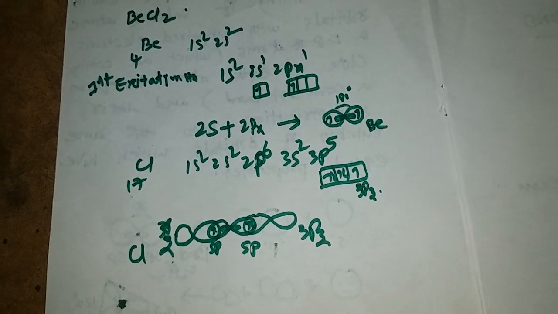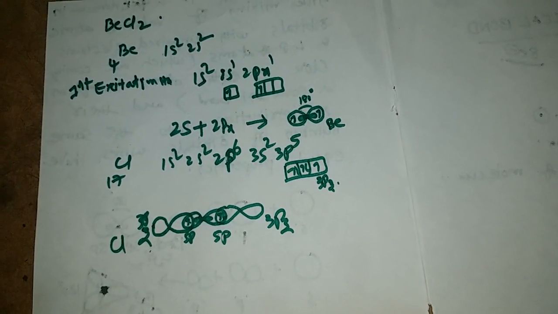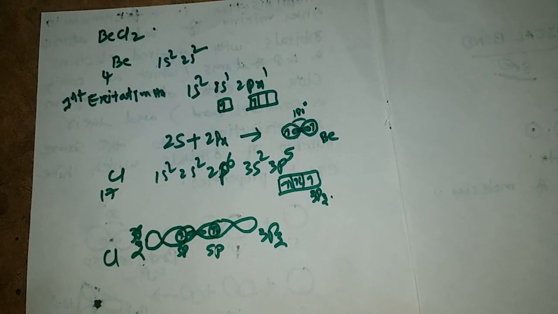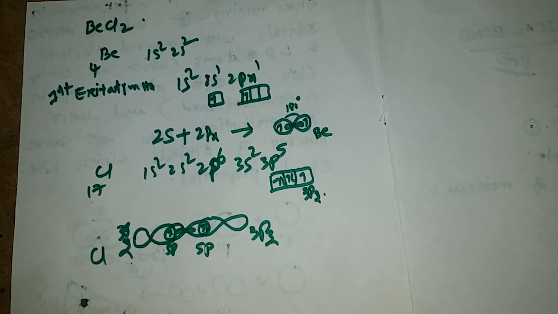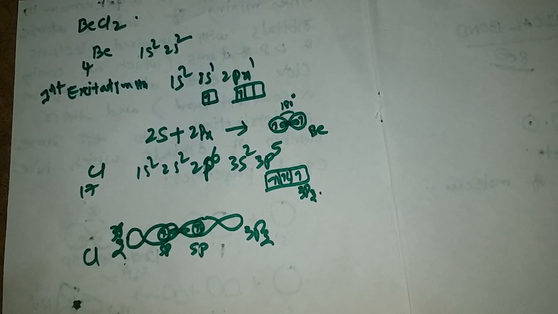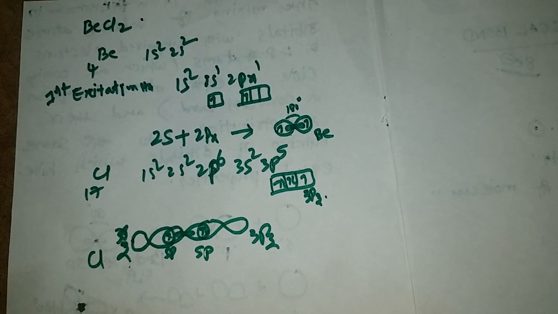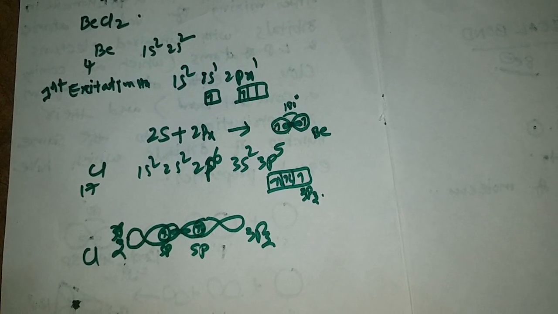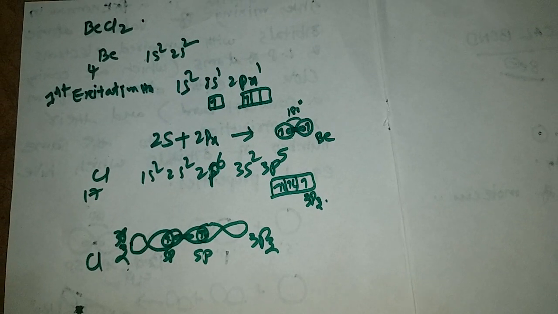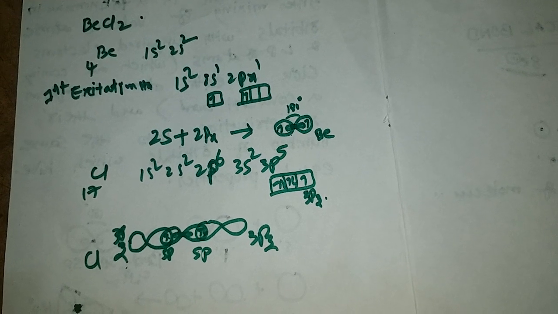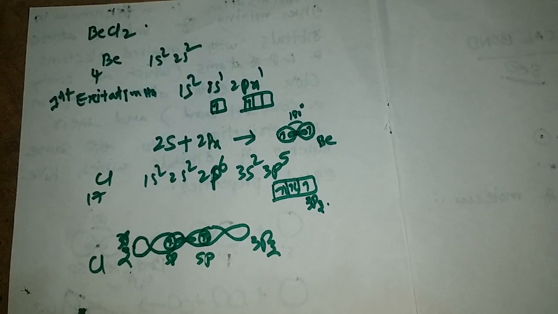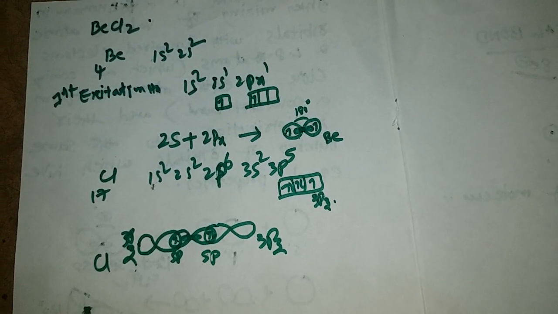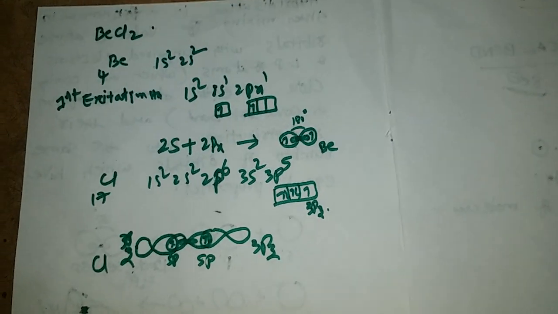Means what? The beryllium chloride molecule is not an octet molecule. For example, the central atom is not getting stability as its nearest noble gas. For this reason, this compound, beryllium chloride, is called an underoctet compound or underoctet molecule.